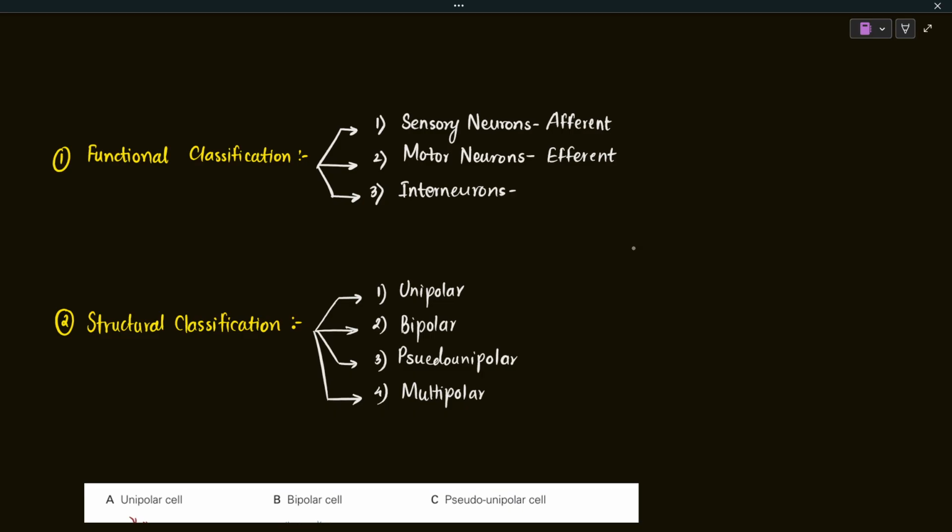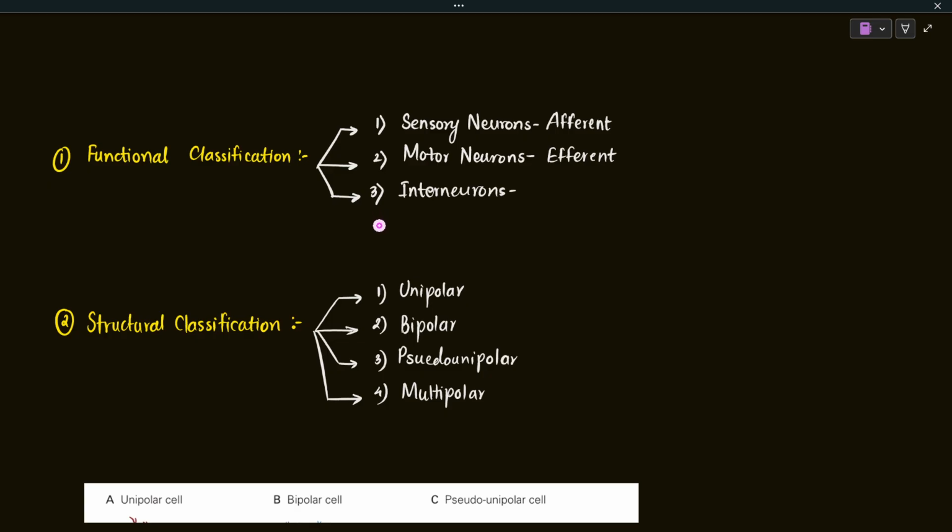Okay, so today we are going to discuss the different types of neurons. We are going to discuss the categorization of neurons, which is based on different properties of neurons. Okay, so let's get started with the lecture. The very first classification of neurons is based on the function that the neuron does. So let's learn about the functional classification of neurons.